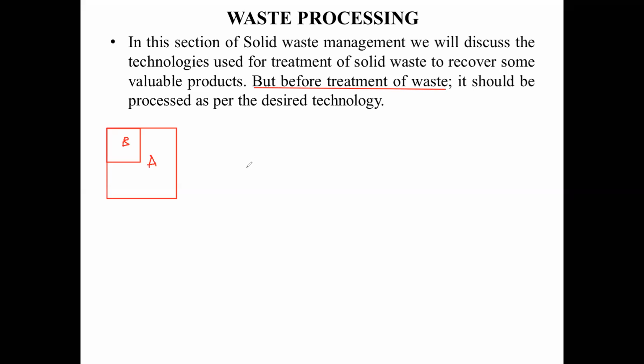But if we are not managing our waste properly in the processing part, and we have taken the complete waste for dumping or for the disposal system, then what happens? The B amount of waste which was giving us some recyclable value is directly disposed of without generating any revenue. So here, let us call this the B waste, the amount of waste which can be recycled from the given waste.